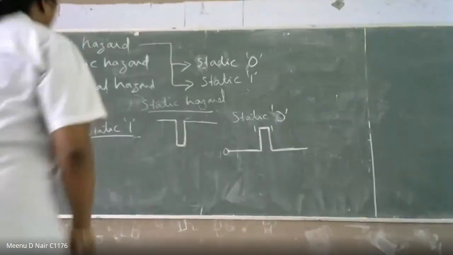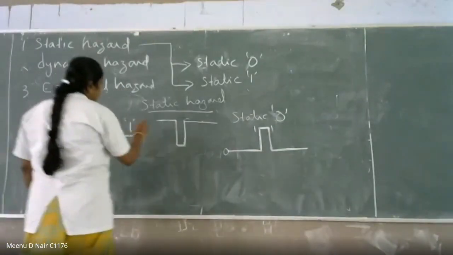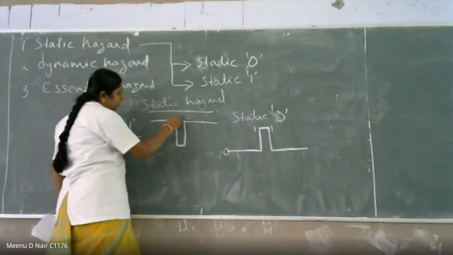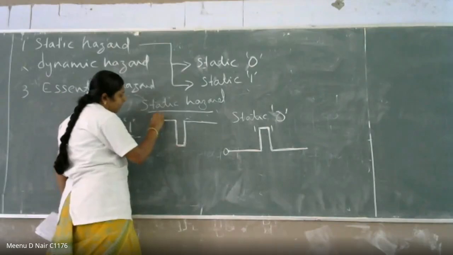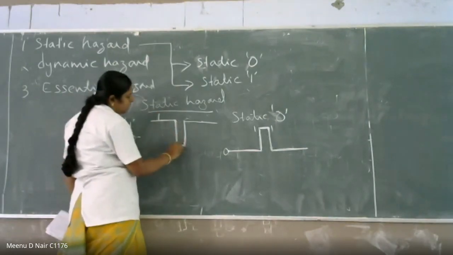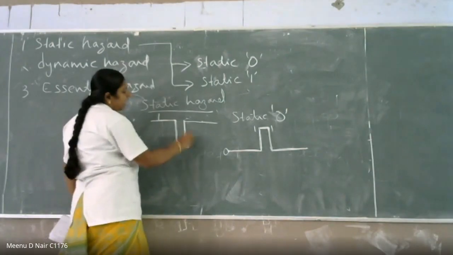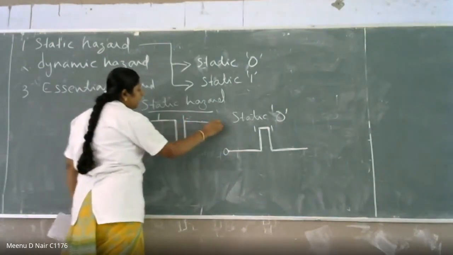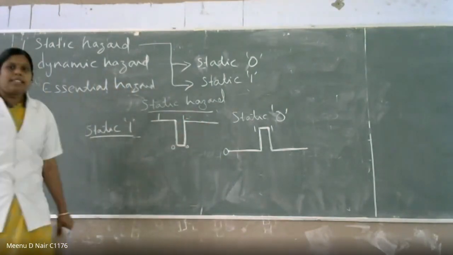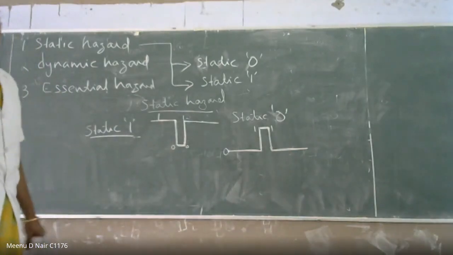Expecting a pulse in 1 level, but getting a transition to 0 level and then back to 1 is static 1. Yes, perfectly. So this is your output 1. This is what you are expecting, but due to the transition, due to the delay, you are getting a pulse in the 0 level. Again it goes back to 1 and remains in 1. That is static 1. Okay, is that okay?